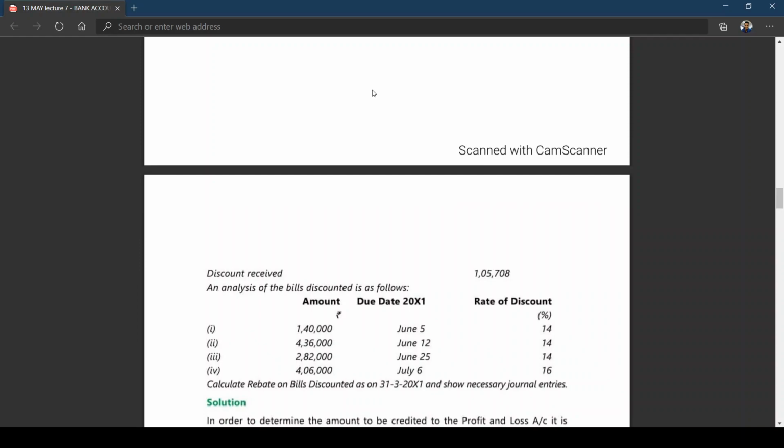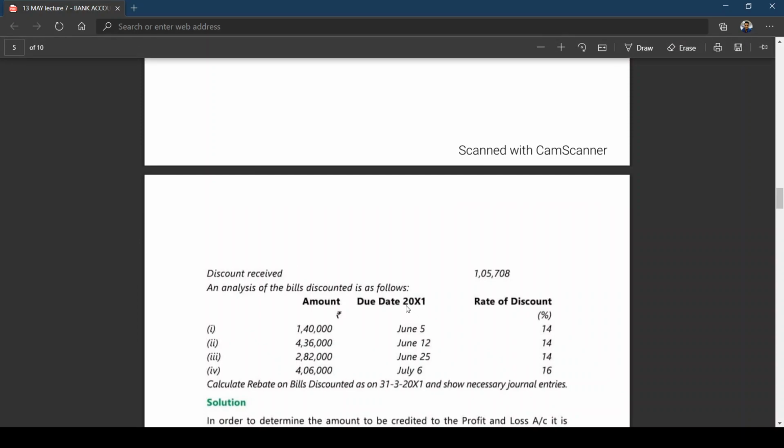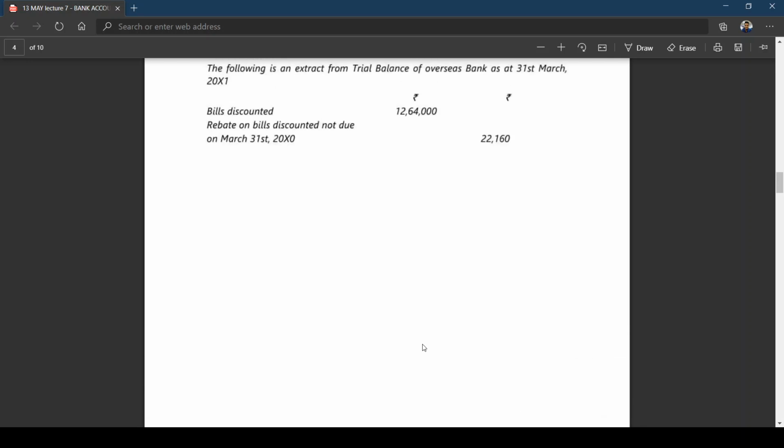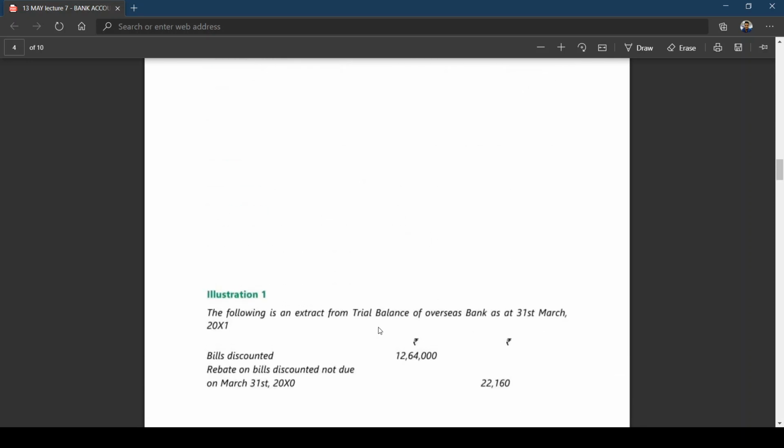And analysis of the bills discounted during the current year is as follows. You can see the due date is 2011. Bill number 1, amount 1 lakh 40, due date June 5, rate of discount 14%. Bill number 2, bill number 3, and you can see the due date is June 5, whereas our closing of books is 31st March 11.